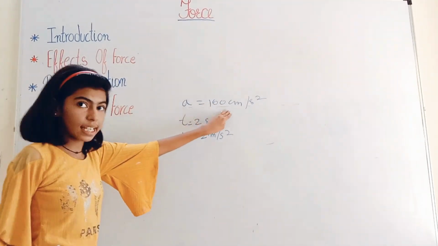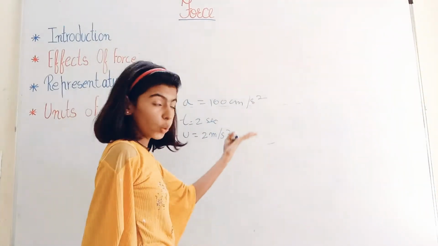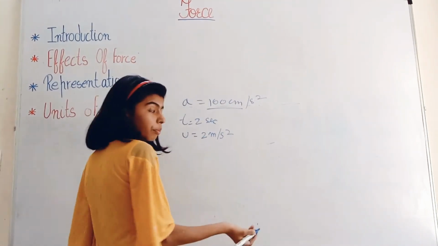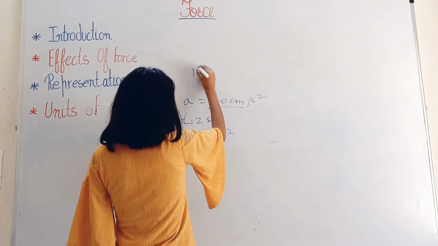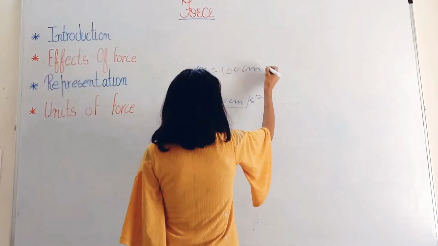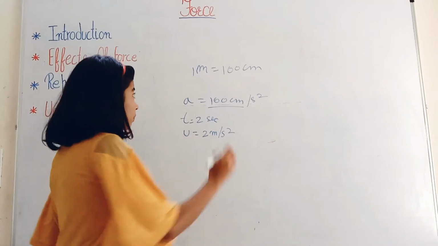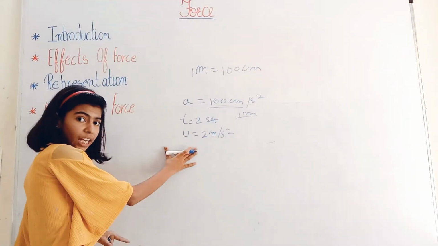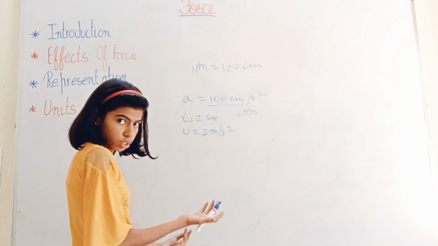As the acceleration is in centimeter, we will convert it into meter. 1 meter is equal to 100 centimeter, so it would be 1 meter per second square. So we have to find out the final velocity.